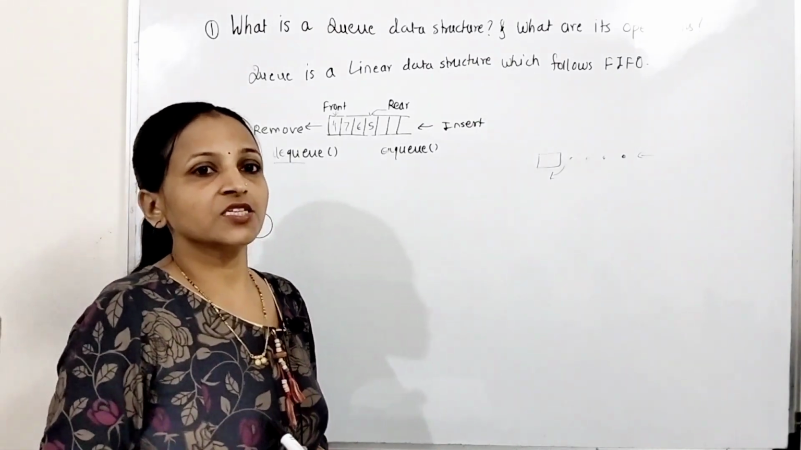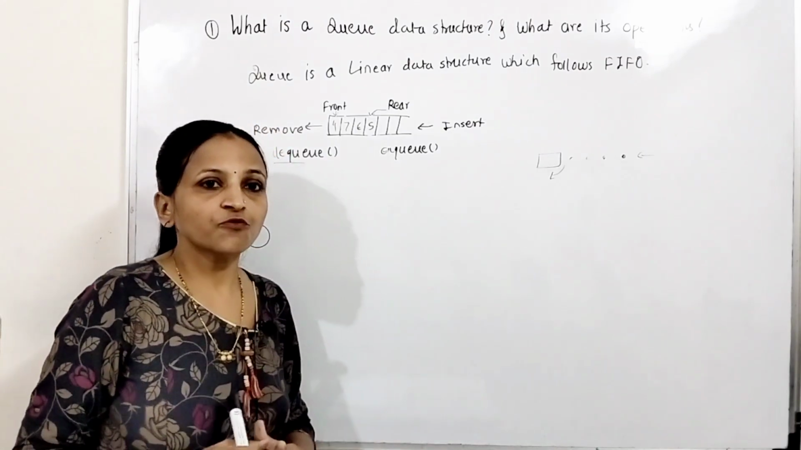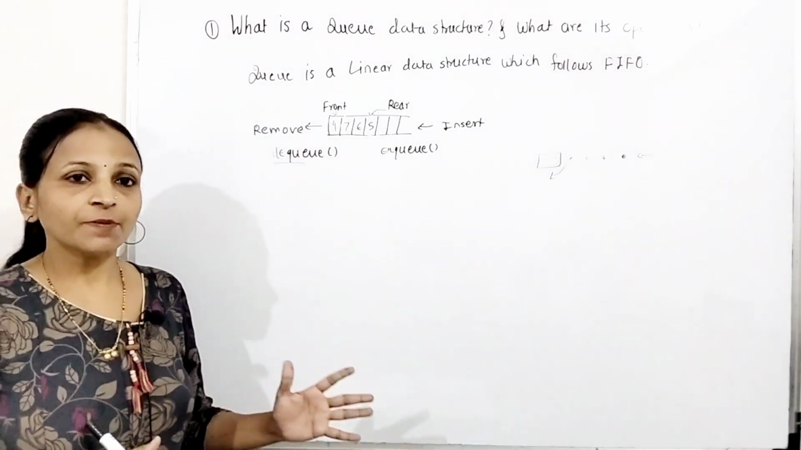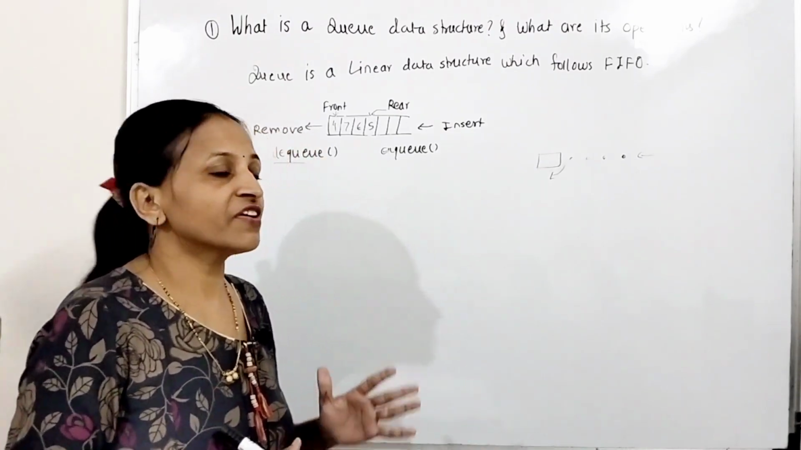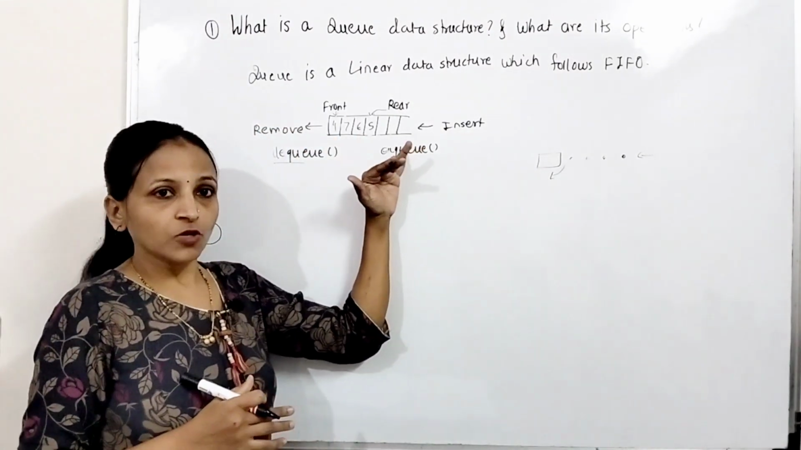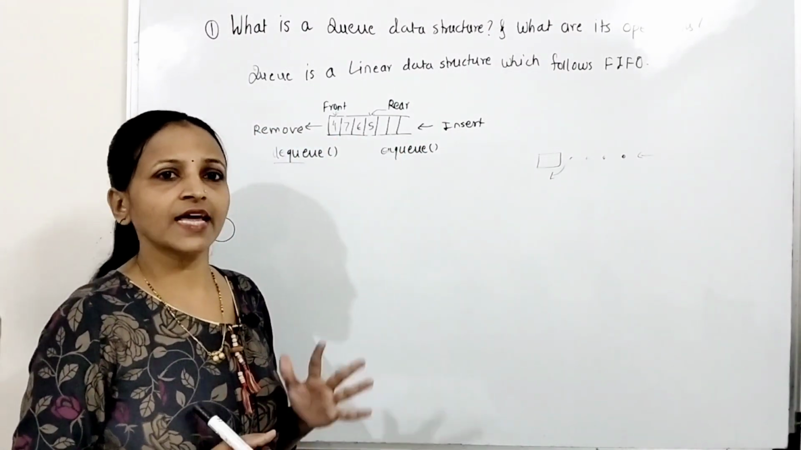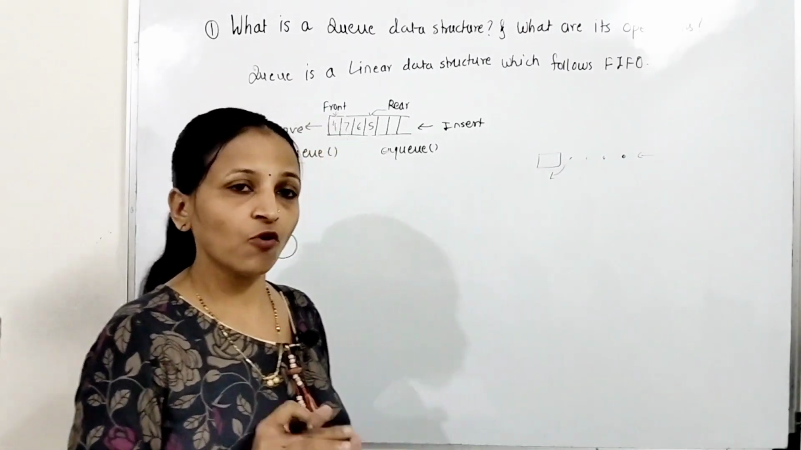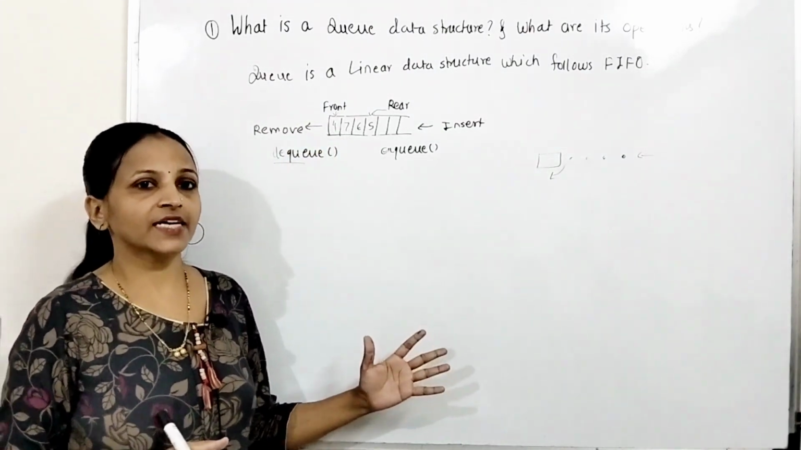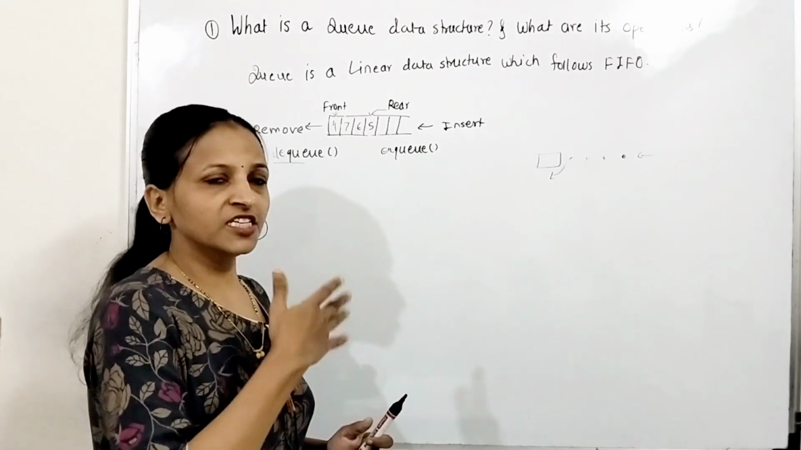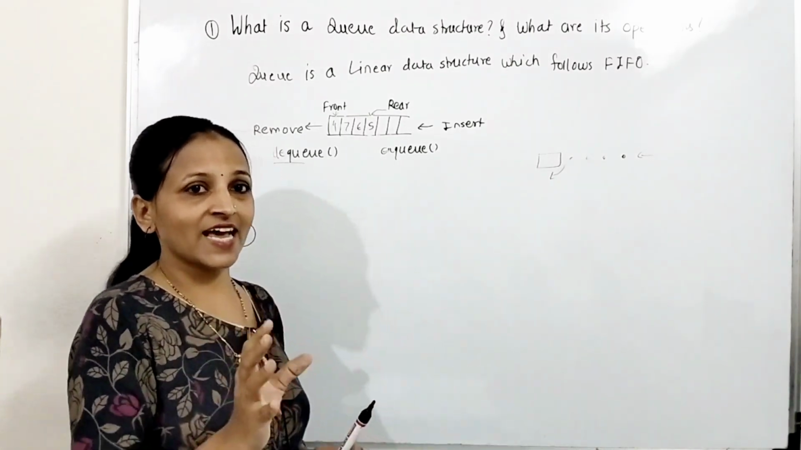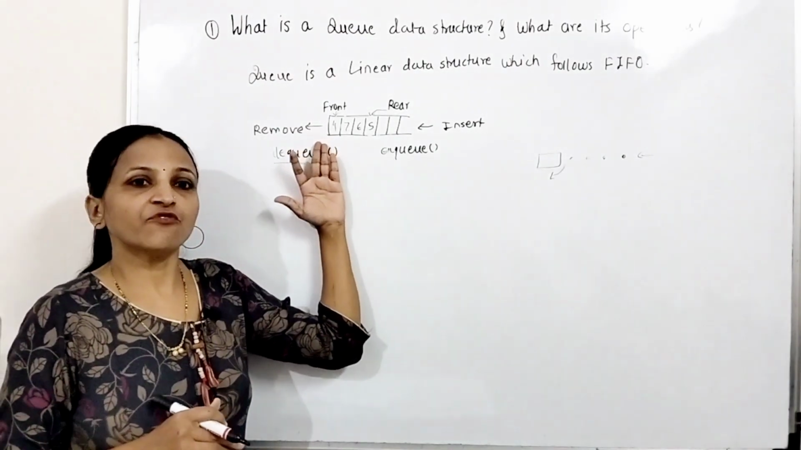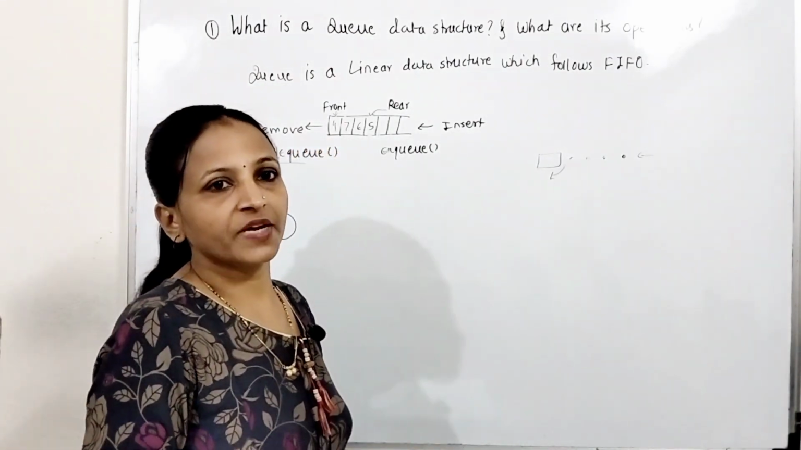Now the next operation is isFull. IsFull means you can check whether the queue is full or not. IsEmpty means you are going to check whether the queue is empty, which means there is no element in that queue. Now the next one is the peek operation. Peek we have already seen in the stack data structure, which means just displaying the topmost element in the stack. Here, displaying the front element from the queue is called the peek operation.